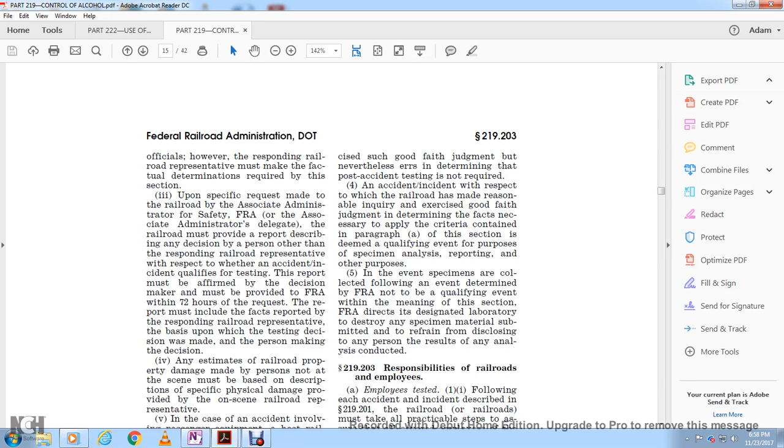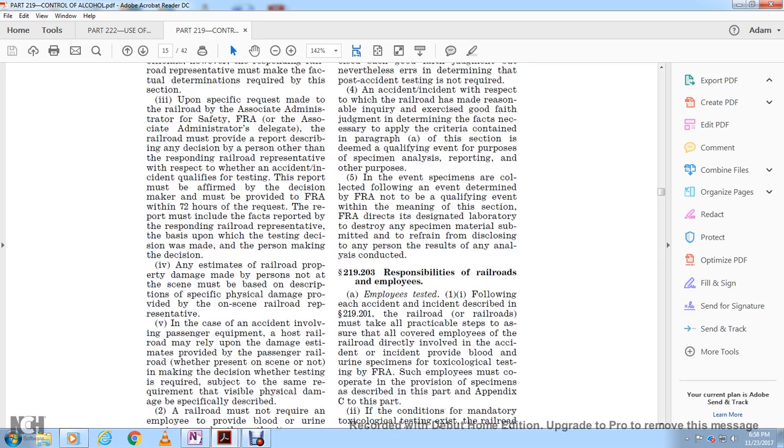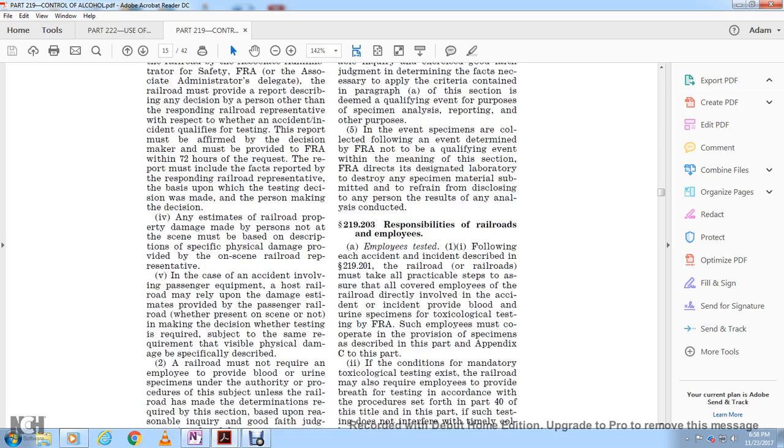The person making the decision on the estimate of railroad property damage may be the person at the scene. It must be made on the description of the specific physical damage provided by the on-scene railroad representative. 5. In the case of an accident involving passenger equipment, the host railroad may rely on the damage estimate provided by the passenger railroad which is present at the scene. They are not making a decision with the testing required, subject to the same requirements of physical damage specifically prescribed.